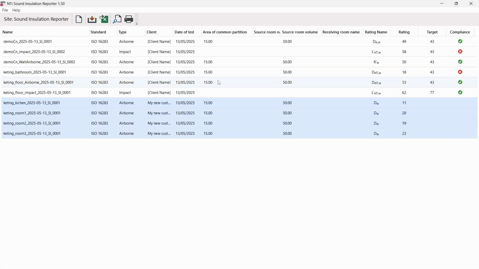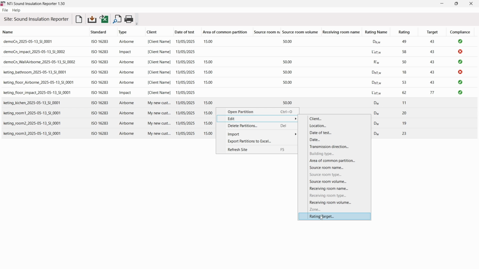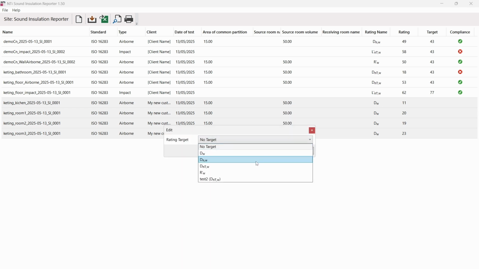One of the new functions are rating target and compliance. These come with the pass and fail feature, so you can instantly see whether your results meet the necessary criteria.